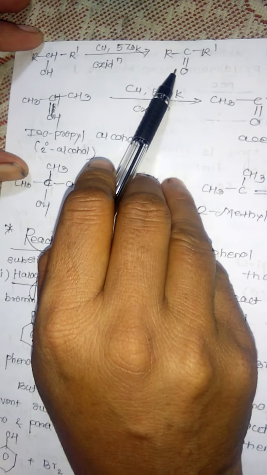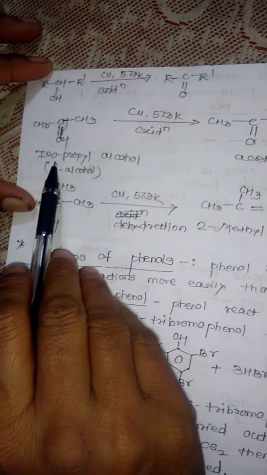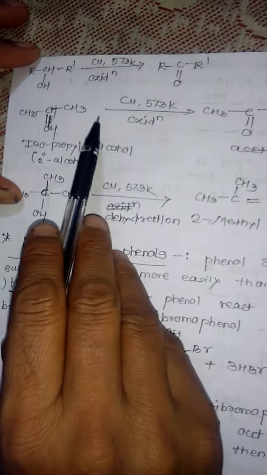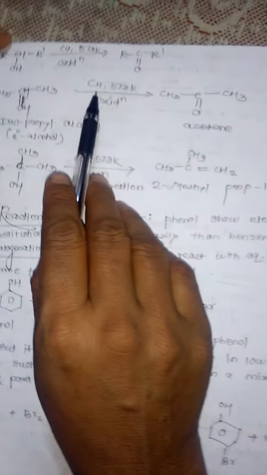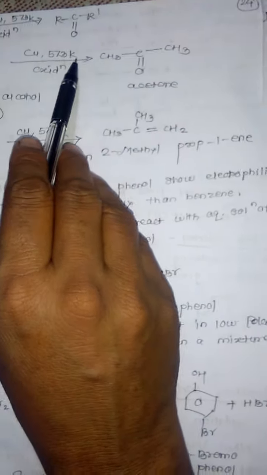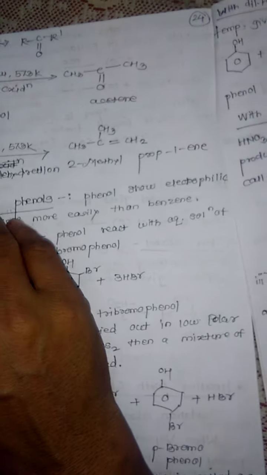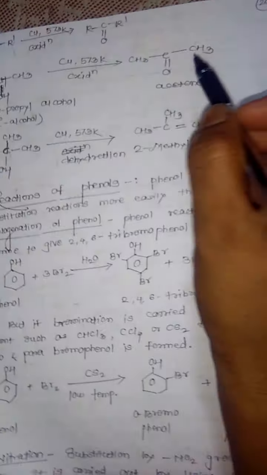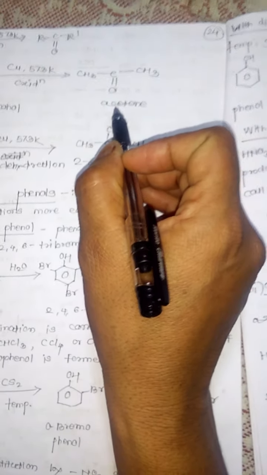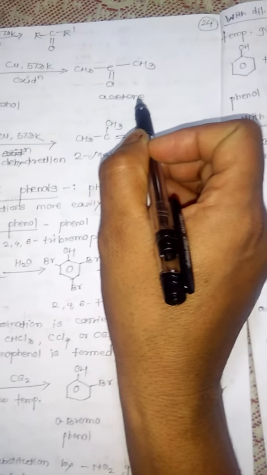When we use a secondary alcohol, this is the general reaction. Secondary alcohol gives ketone. See the secondary alcohol, isopropyl alcohol, treated with copper metal at 573 Kelvin. Oxidation takes place. Secondary alcohol is converted into a ketone such as acetone.